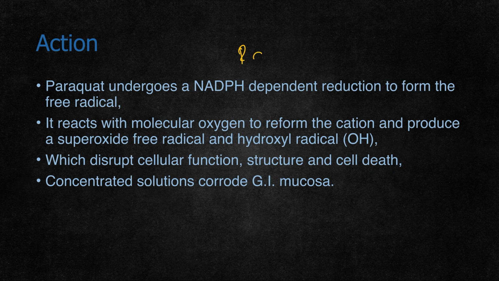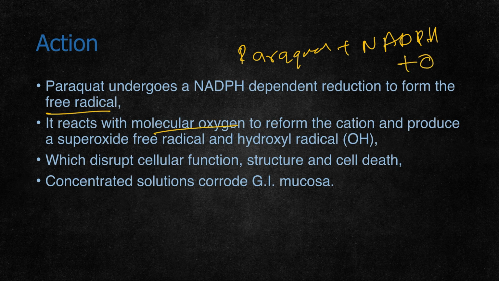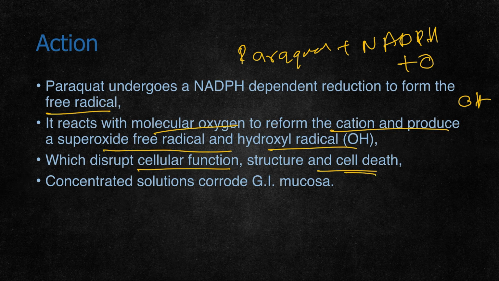Coming to the mechanism of action of paraquat: paraquat undergoes NADPH-dependent reduction. Whenever paraquat comes in contact with NADPH in the cells, it forms free radicals. These free radicals combine with oxygen and produce superoxide free radicals and hydroxyl radicals. These hydroxyl radicals and free radicals disrupt cellular function and cause cell death. Consider a solution that is more than 10%. If a more than 10% or 20% solution of paraquat is present,